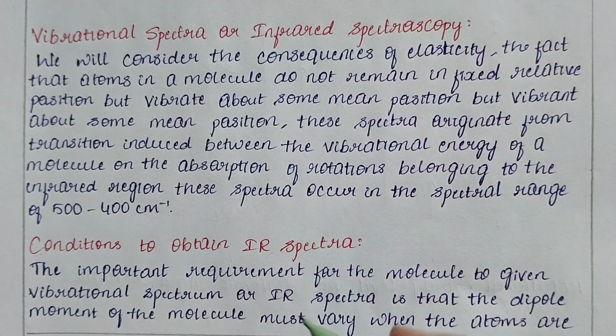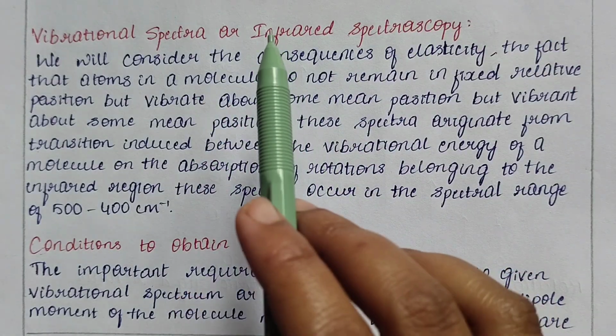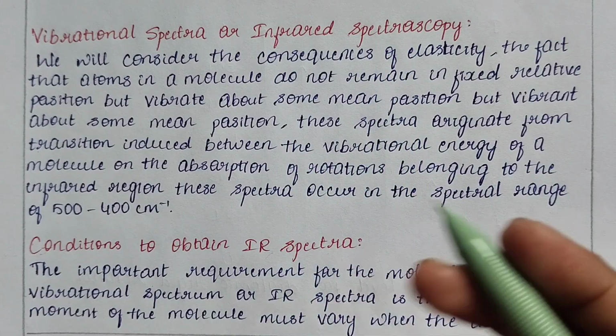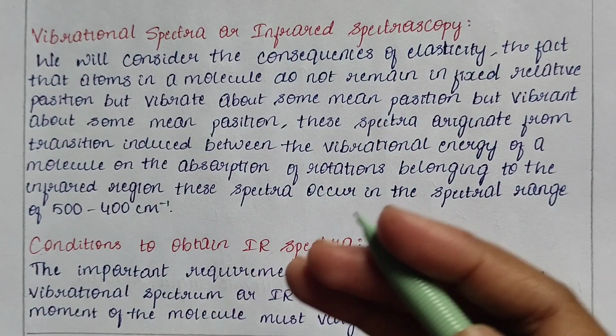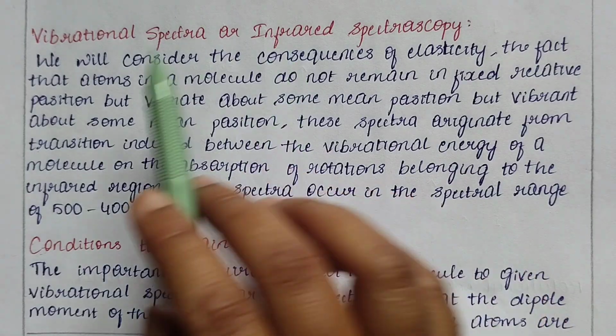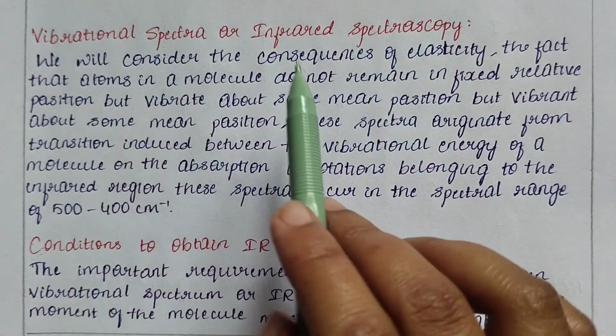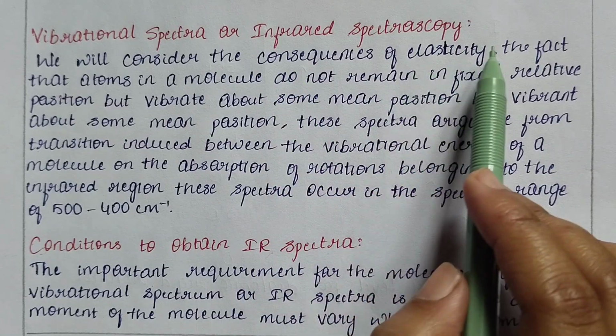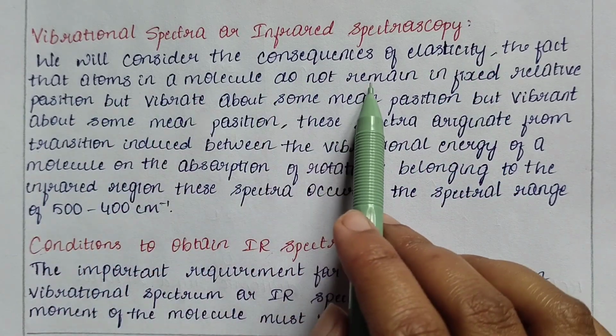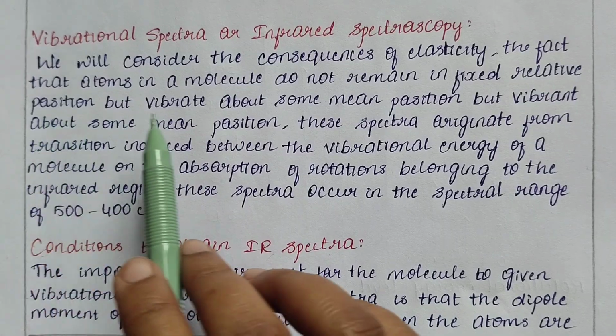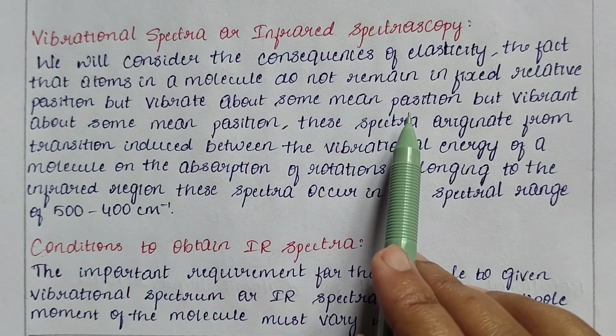Now, we'll discuss the topics one by one which are involved in getting a pure vibrational spectrum, and also some derivations like the energy level of simple harmonic motion. First, we'll see vibrational spectroscopy, or infrared spectroscopy. For instance, we'll consider the consequence of elasticity: the fact that atoms in a molecule do not remain in a fixed relative position but vibrate about some mean position.